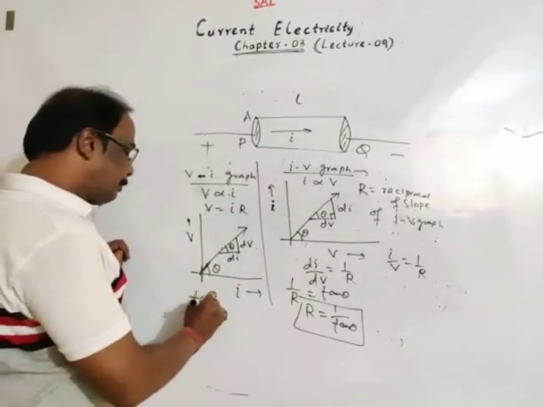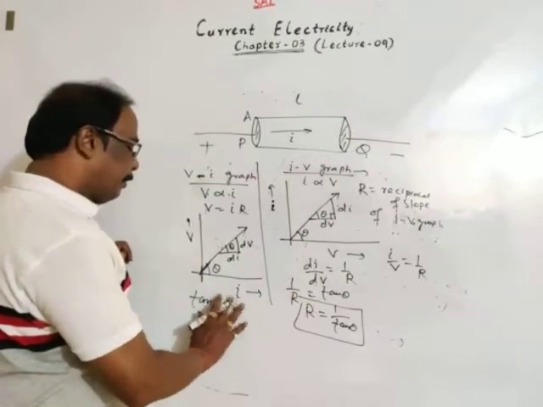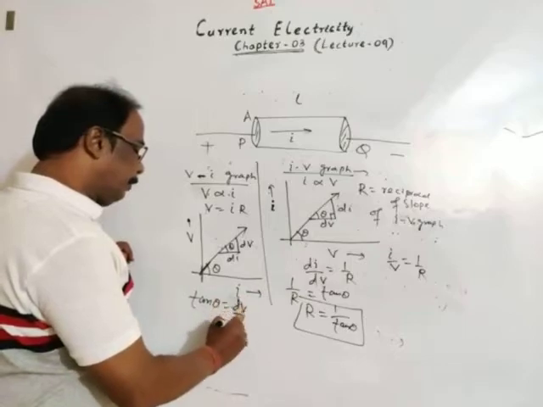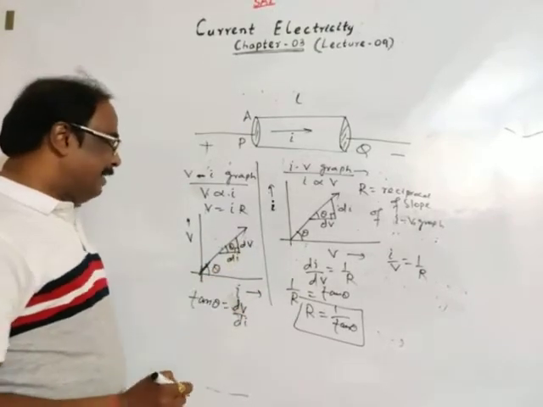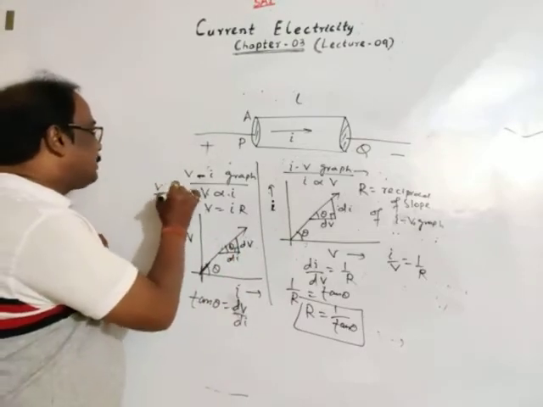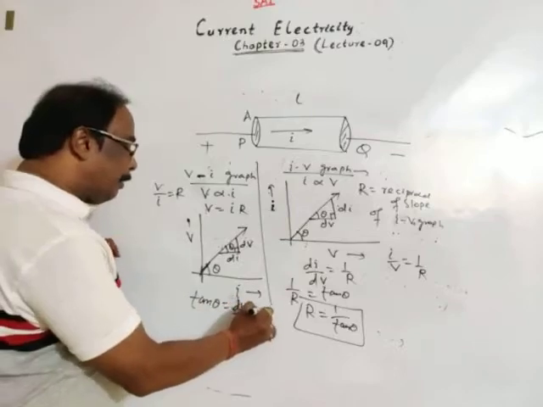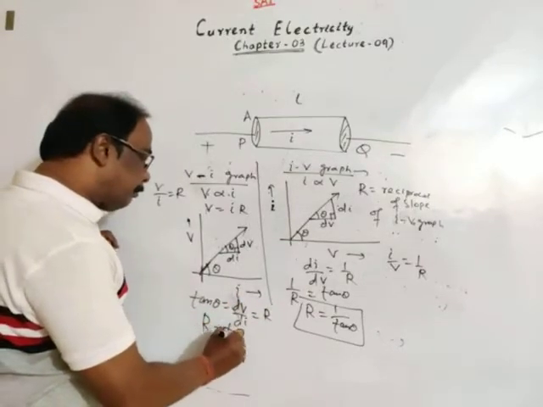Then tan theta is equal to dV divided by dI. See, V by I is R, means dV by dI is R. Means here resistance is equal to tan theta.